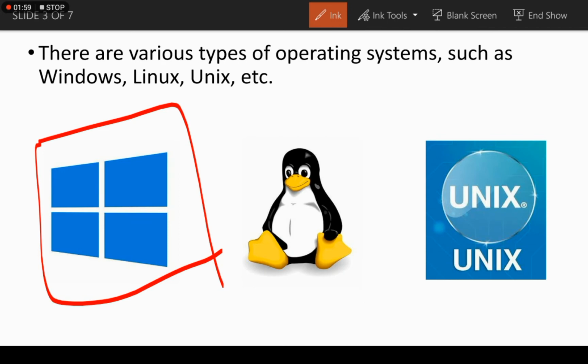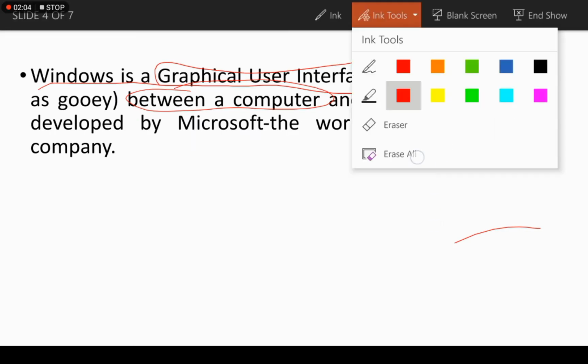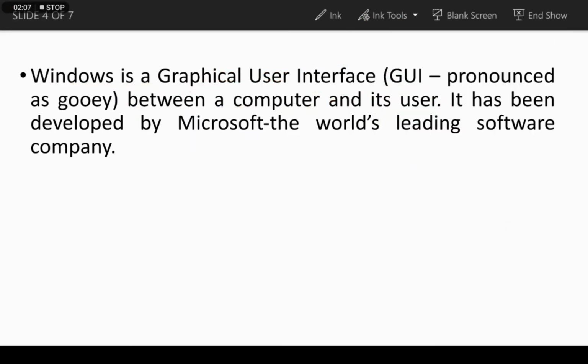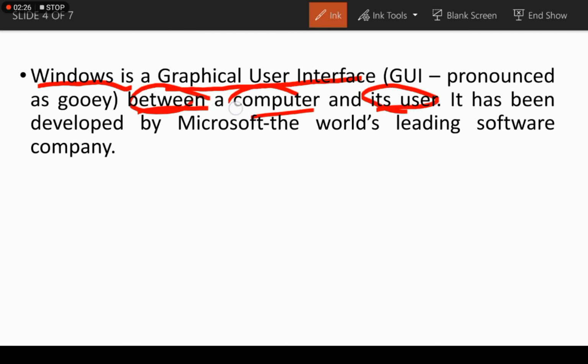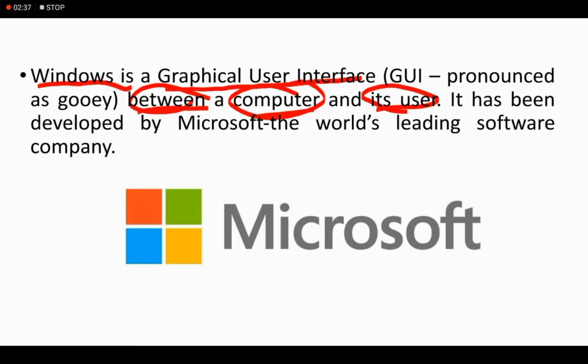So let's learn about the Windows operating system. Windows is a graphical user interface, or GUI, between a computer and its user. It means Windows makes a graphical user interface between computer and the user so that the user can easily interact with the computer system. It has been developed by Microsoft, the world's leading software company.